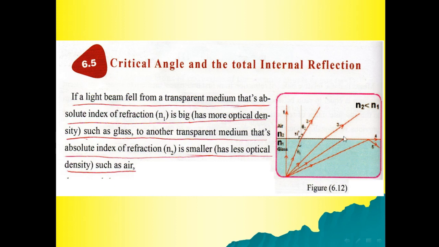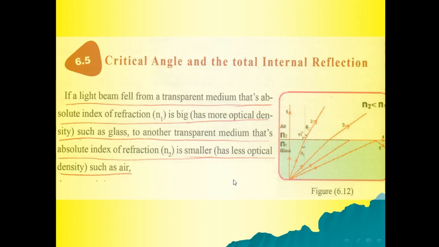If the normal was drawn here, the angle is a right angle. If the incident ray is at an angle of incidence more than the critical angle, there will be a reflection to the first medium, which is glass. This is called the total internal reflection.